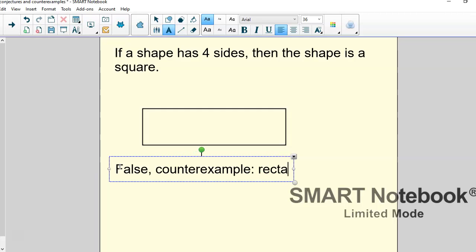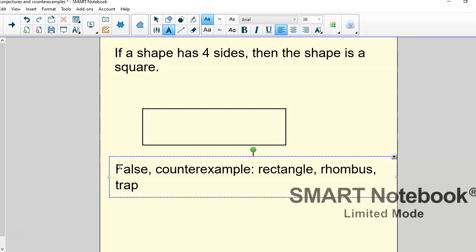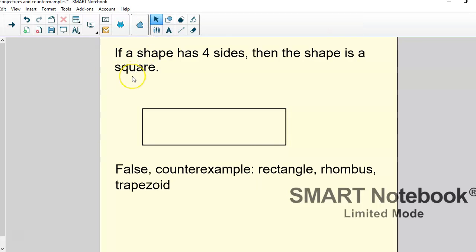would be a rectangle. There are other counterexamples. A rhombus would be a counterexample. A trapezoid would be a counterexample. So those are all shapes that have four sides, but they're not squares. So that's a counterexample. Let's try another one.